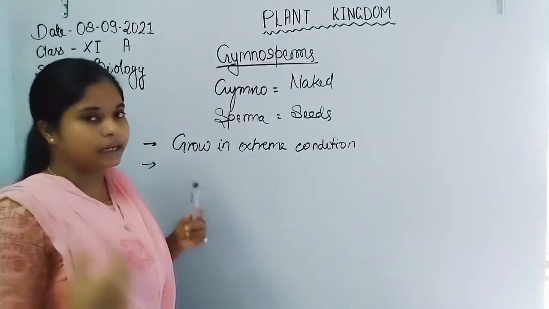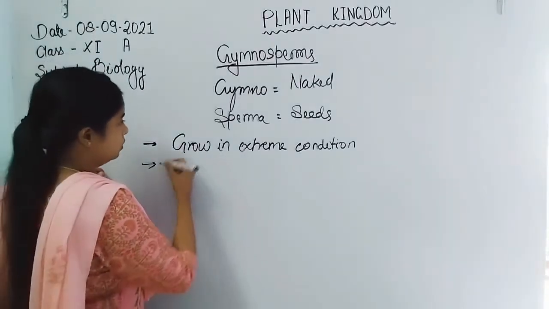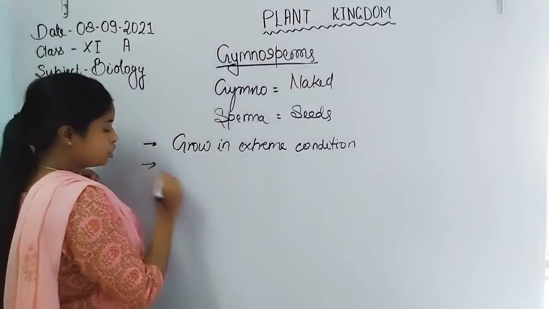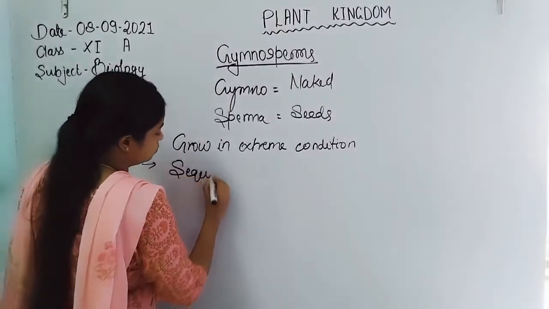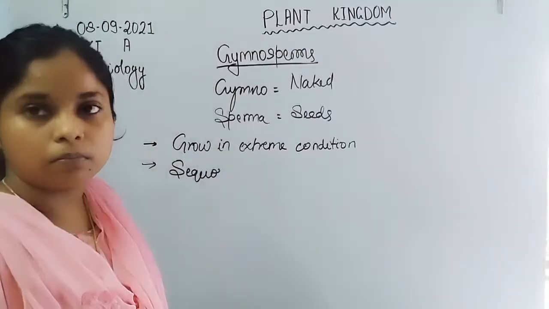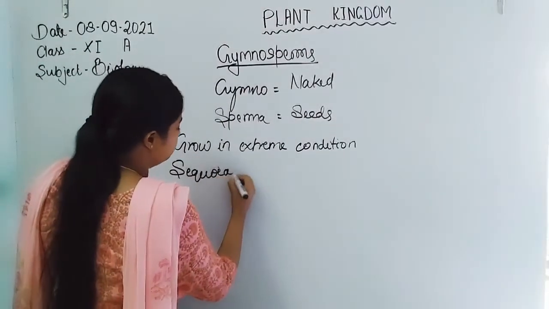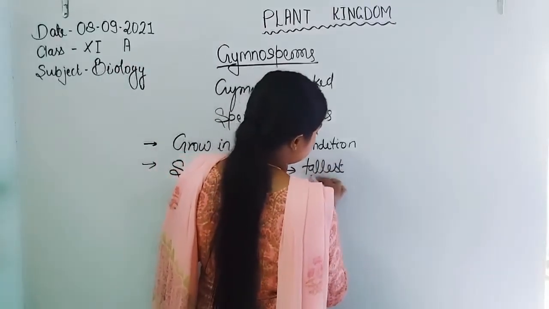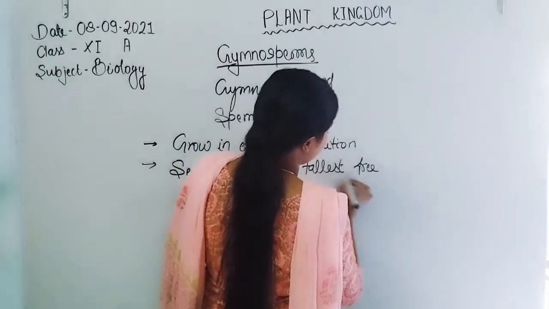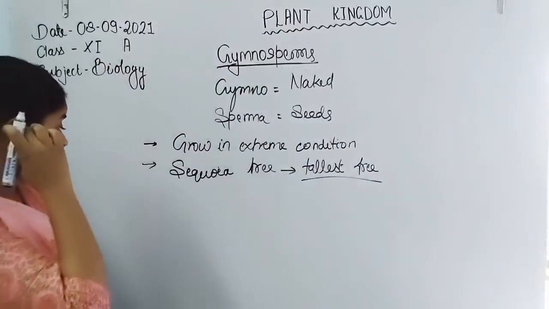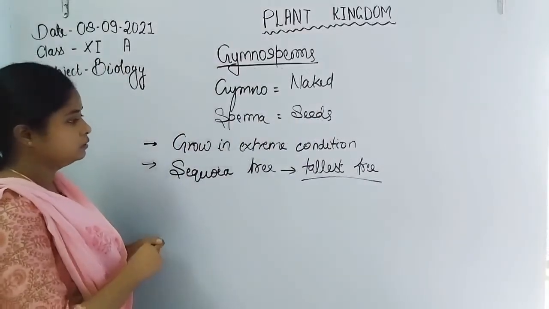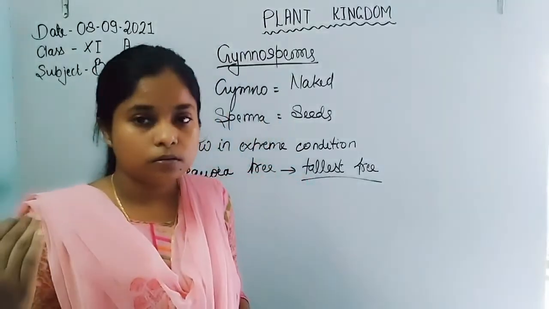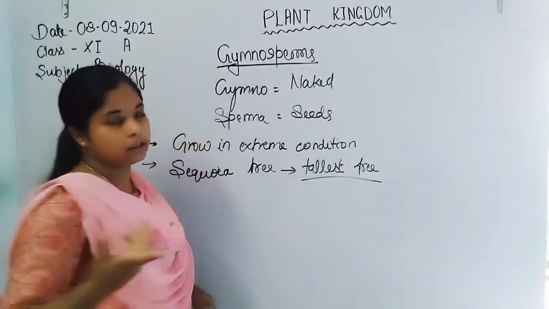So what are the characteristics? An example of gymnosperm is the giant tree sequoia, the tallest known tree, because they attain a height of approximately 90-100 meters.